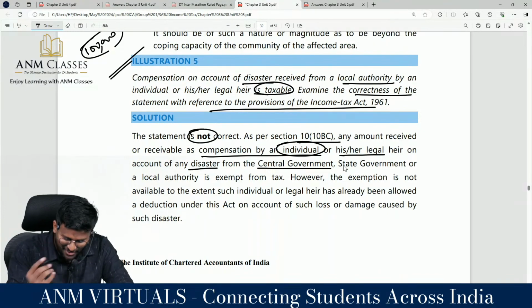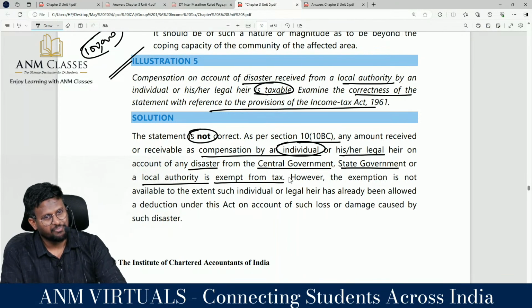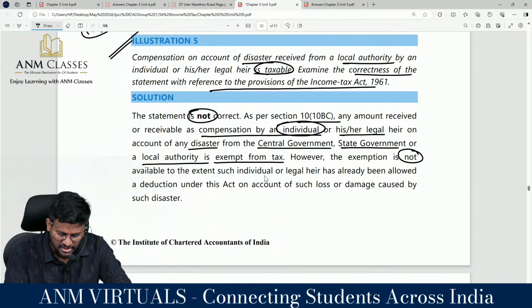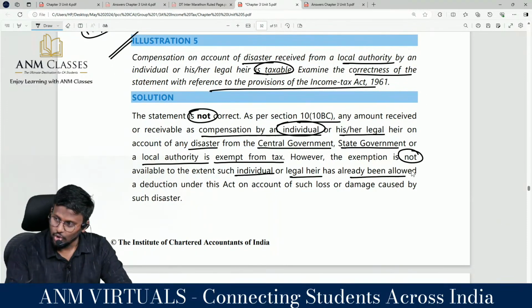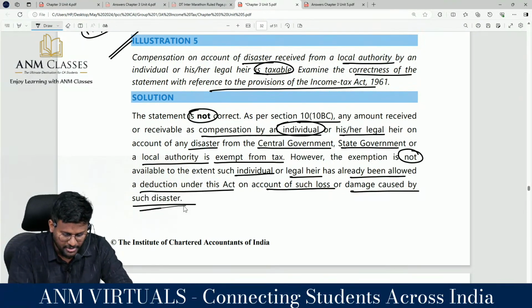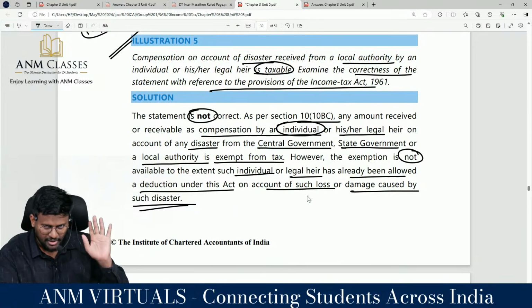So disaster compensation from the central government, state government or local authorities is exempt from tax. However, the exemption is not available to the extent such individual has already been allowed a deduction under this Act on account of such loss or damage caused by such a disaster. In case you have already claimed the loss as a deduction.